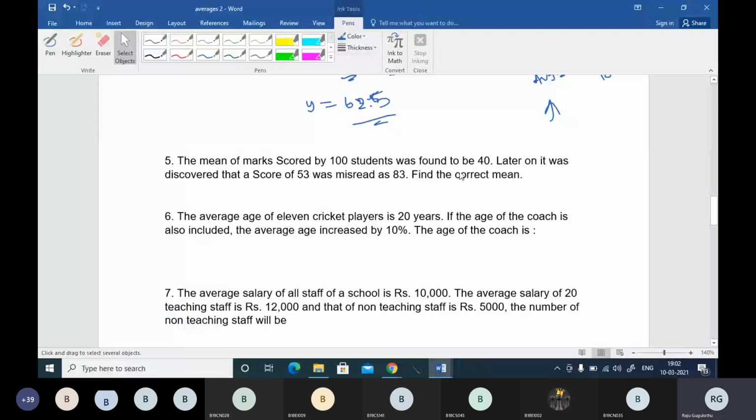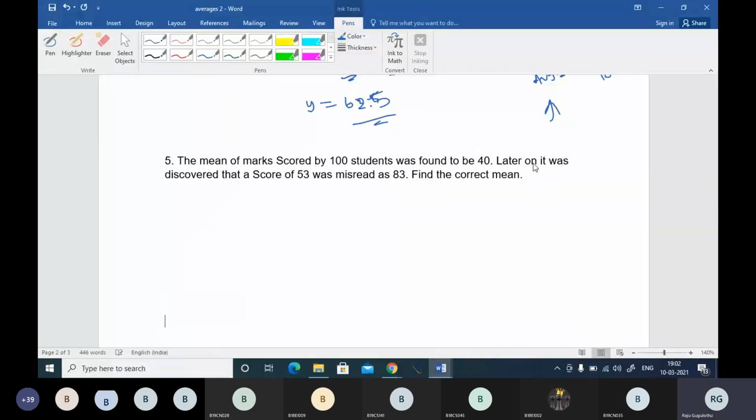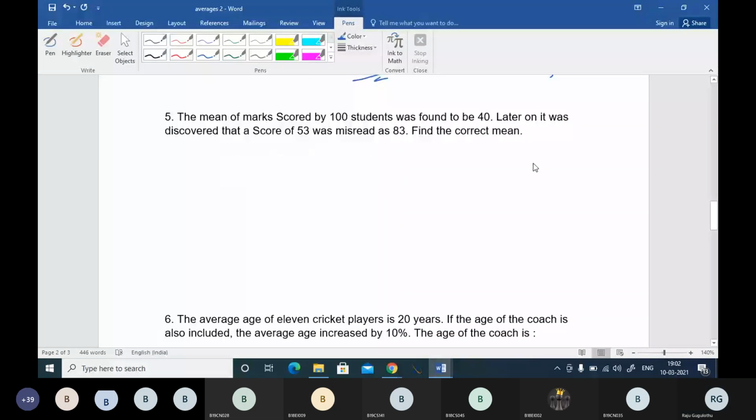The mean of marks scored by 100 students was found to be 40. Later on, it was discovered that a score of 53 was misread as 83. Find the correct mean. Same kind of concept used for question number 5 also. Please answer this question. We'll try to deal with 2 more questions and we'll end. Same concept, above concept. Please answer the question.